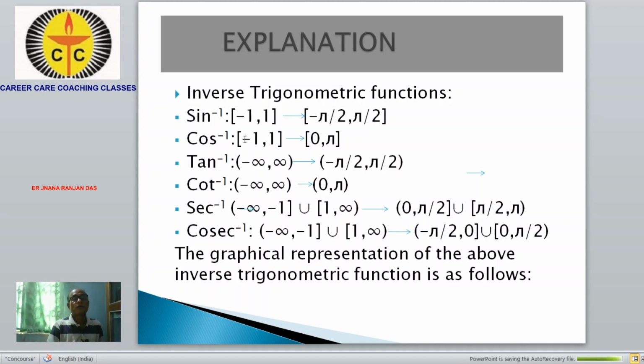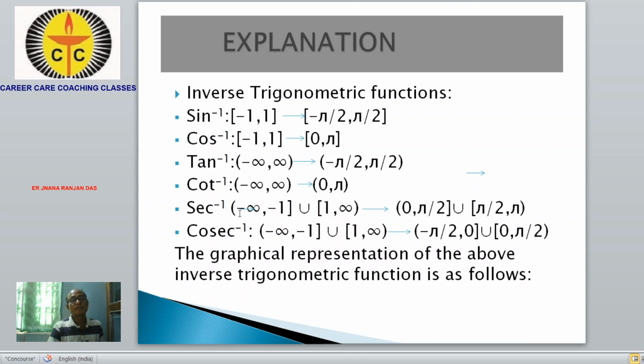Tan inverse is defined from -infinity to infinity to minus pi by 2 to pi by 2. This is an open interval; endpoints are not included. Similarly, cot inverse is defined from -infinity to infinity to 0 to pi. It is also open: 0 is not included and pi is not included.